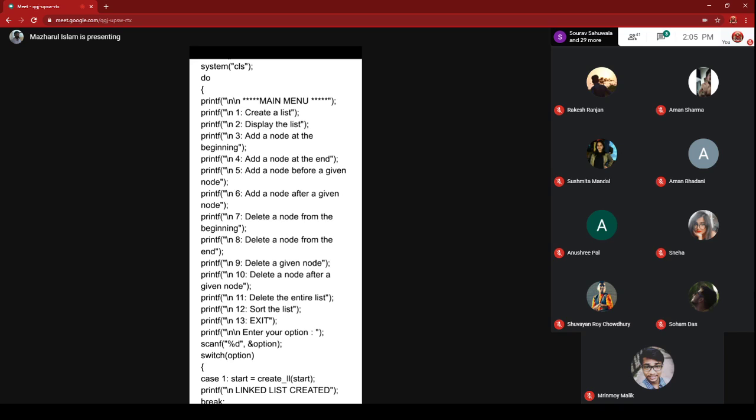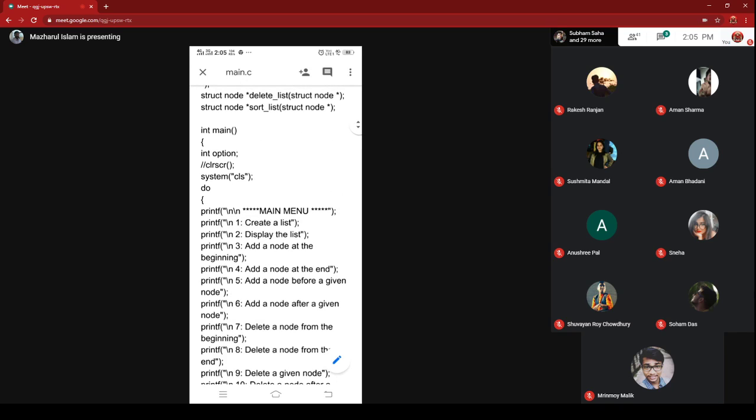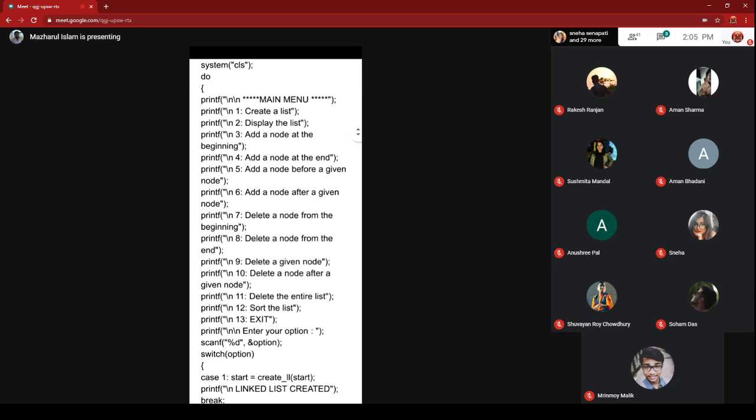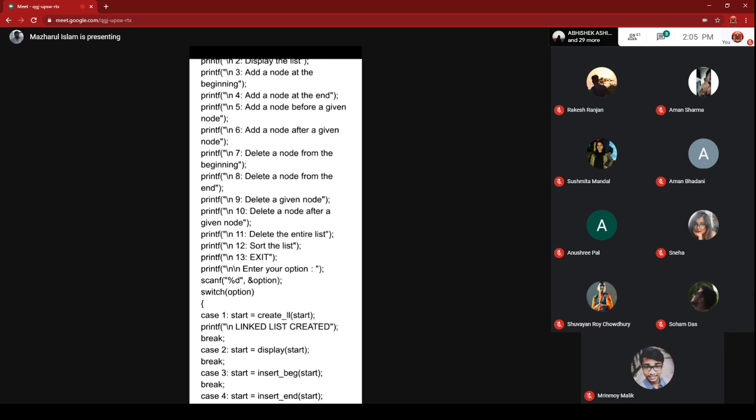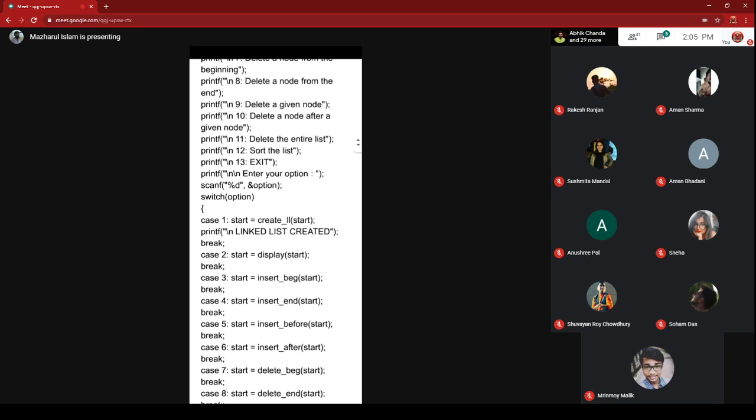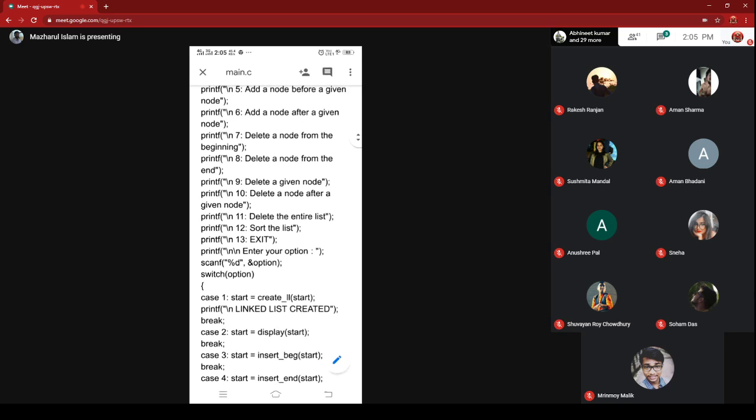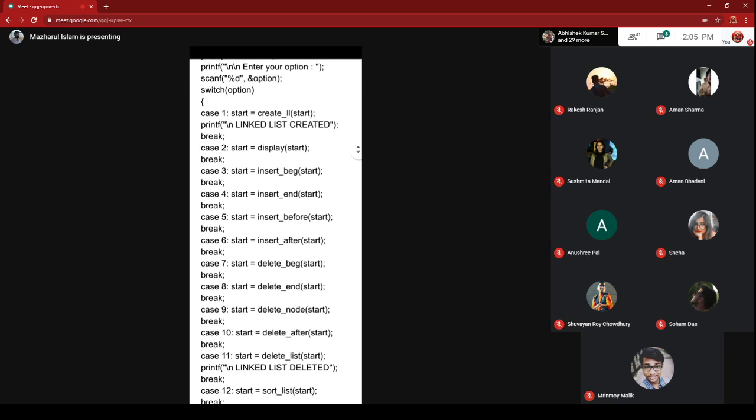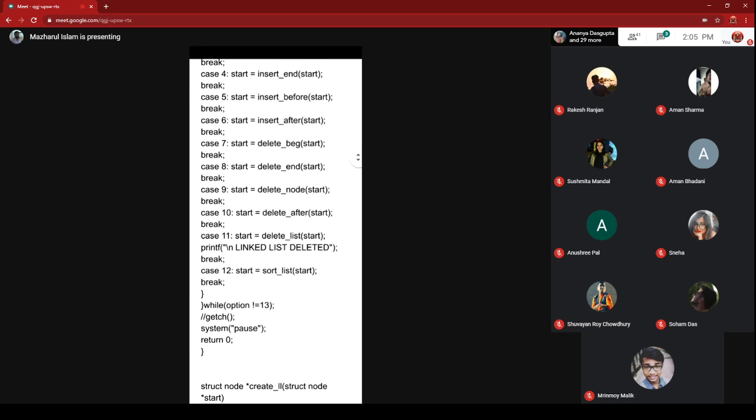So here a do while loop is written. Inside the do block, all the options are written. After it, a switch case statement is here. As per your option, the switch case option will be selected, and that particular operation will be performed. After this operation, there is while option not equal to 13. If you press 13, the while loop condition will become false, and you will exit from the linked list operation.